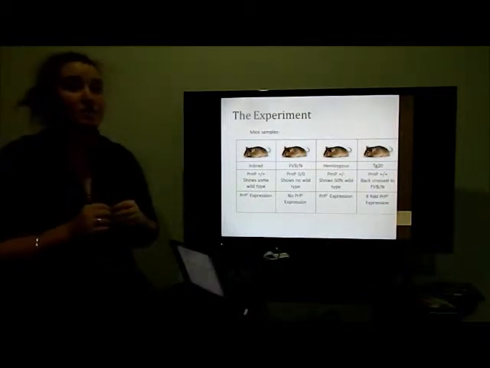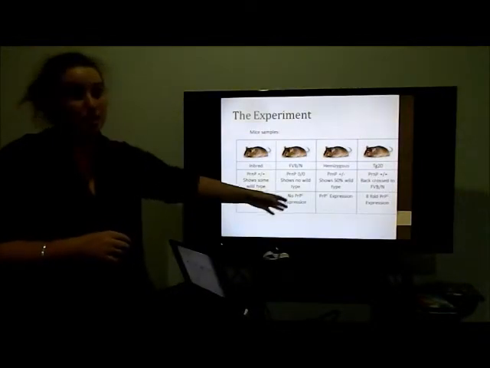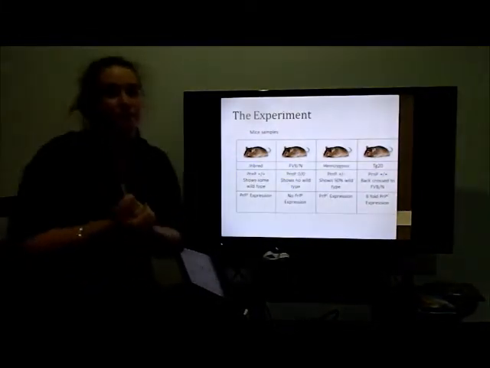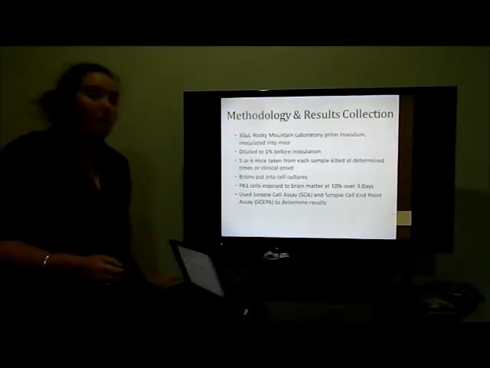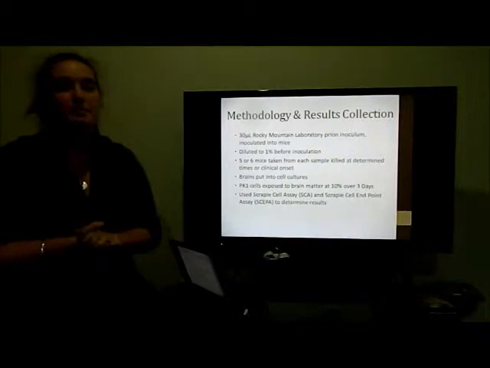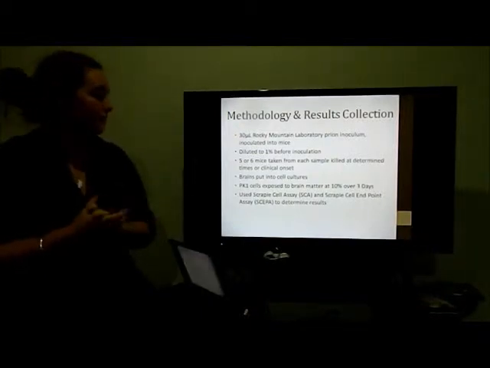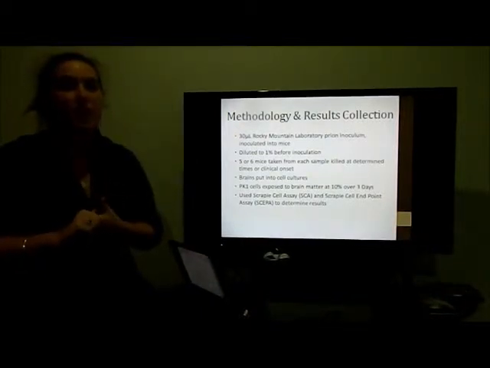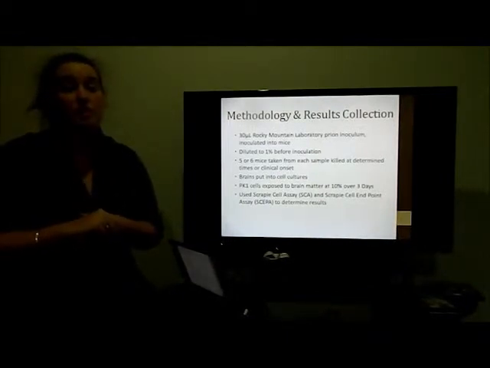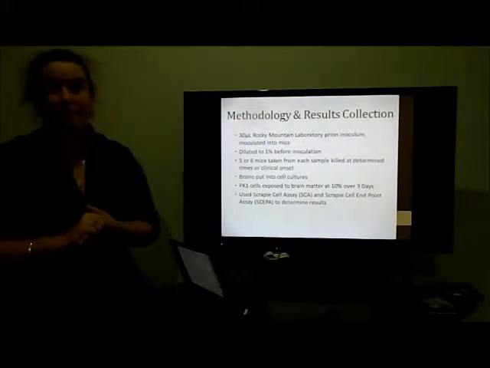Laboratory inbred mice, wild-type mice with 50% wild-type expression, transgenic mice and TG20 mice were used in the experiment. The mice had expression levels of PrPC: no PrPC, normal expression of PrPC and 8-fold expression of PrPC. The mice were injected with 30 microliters of RML prion inoculum. Mice in groups of 5 or 6 were killed at predetermined time points or at onset of clinical disease. Brains were removed and prepared into cell cultures. The cell cultures were then sent through the Scrapie cell assay, or Scrapie cell endpoint assay.